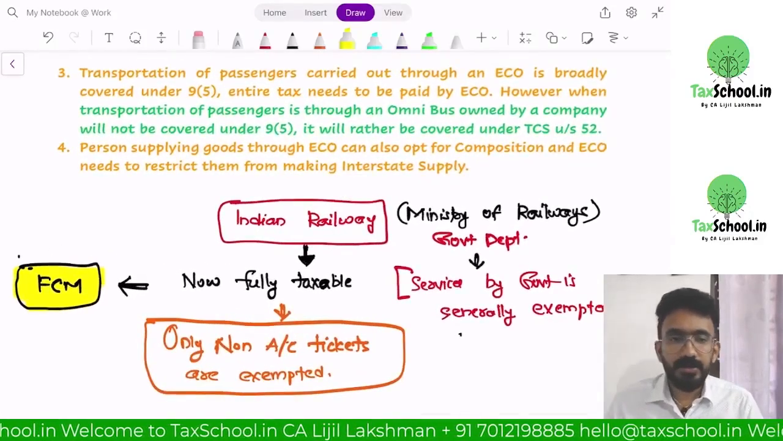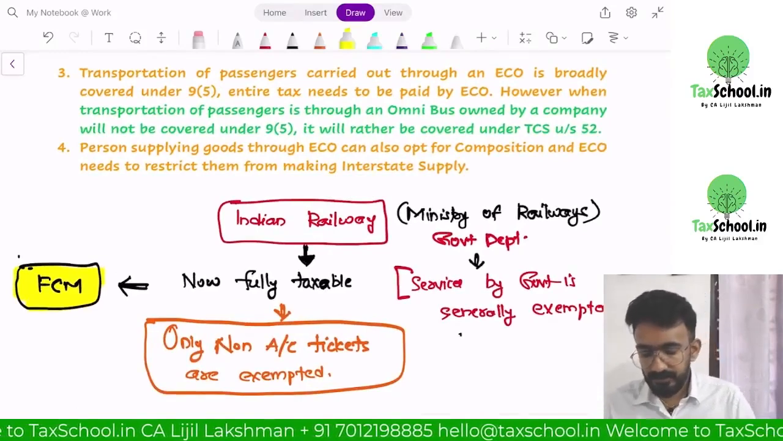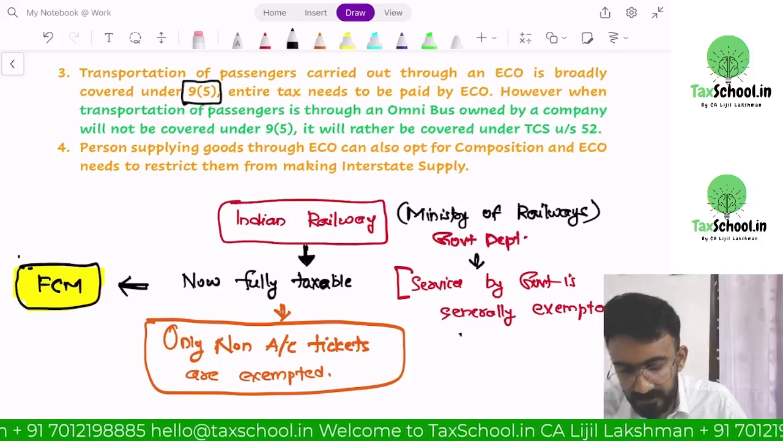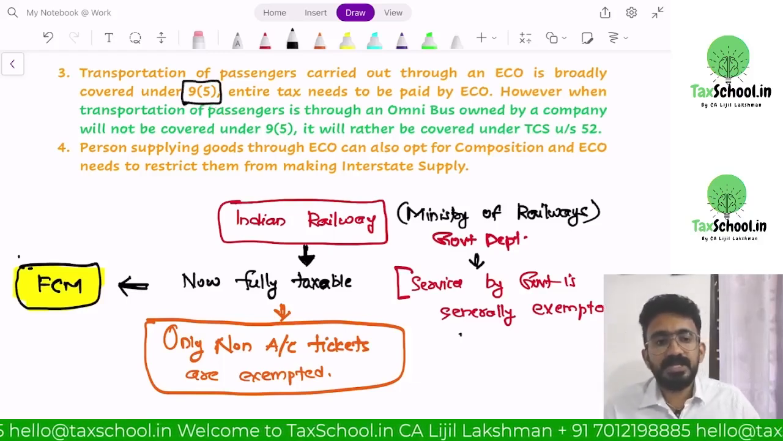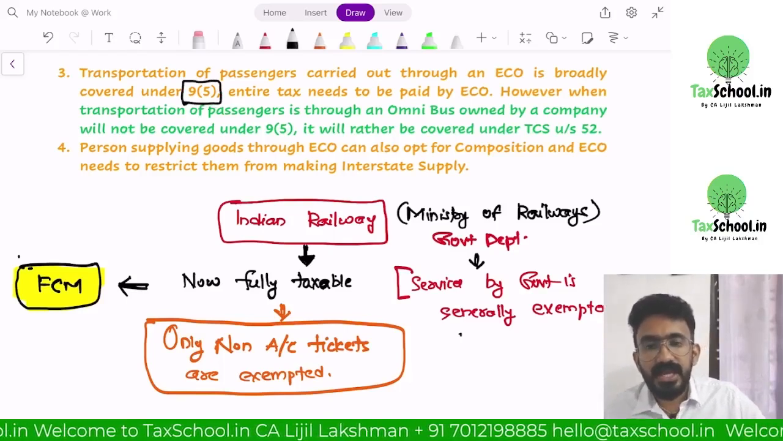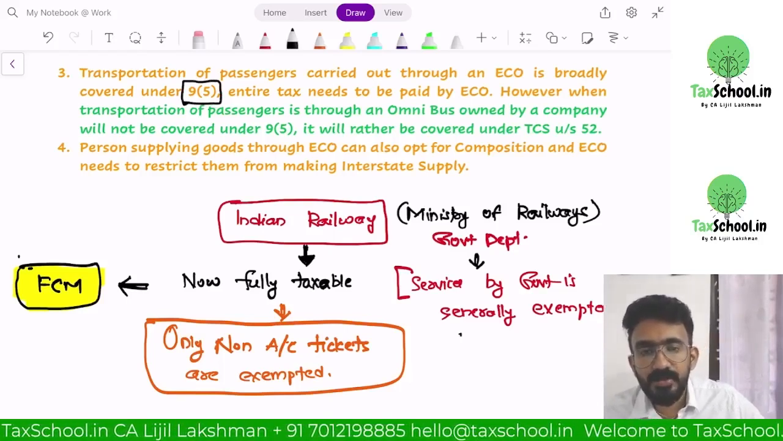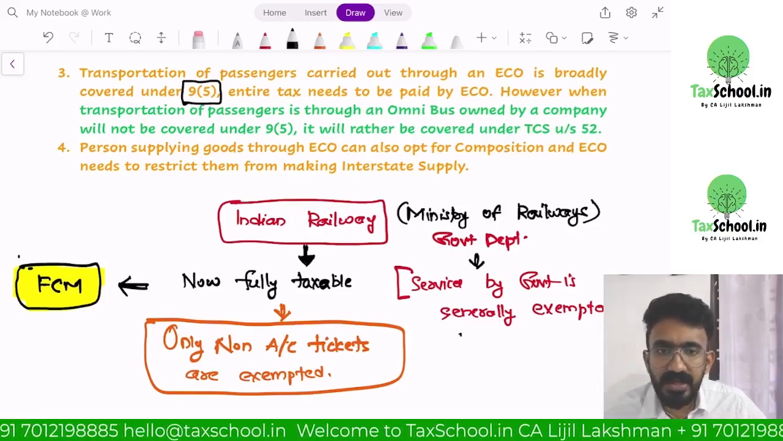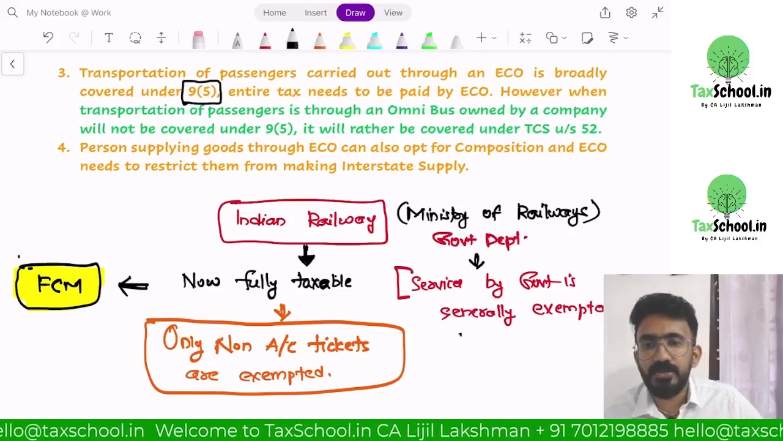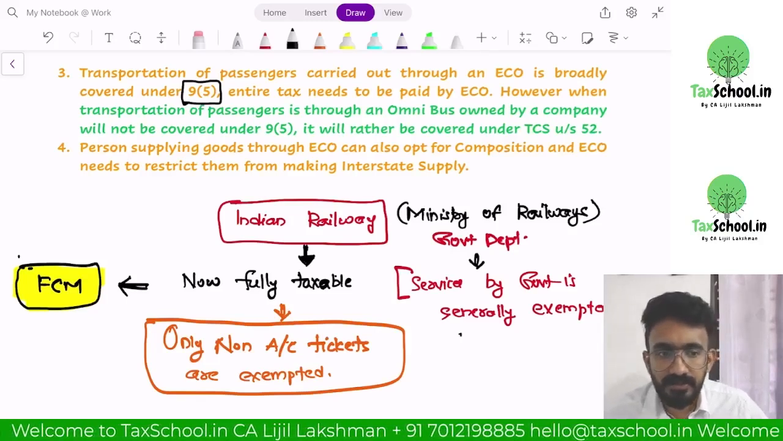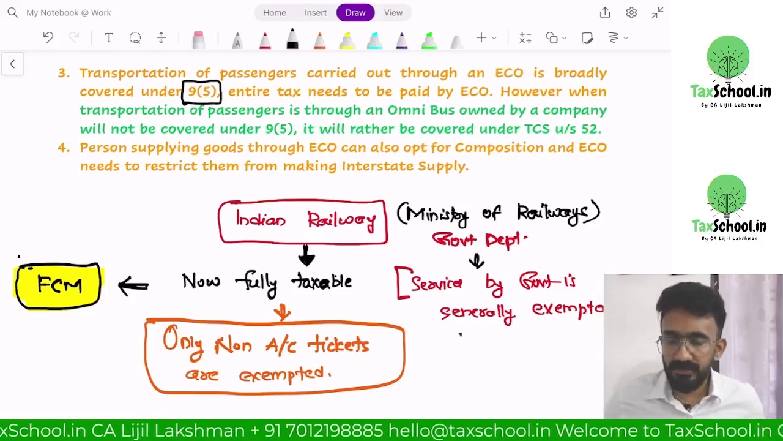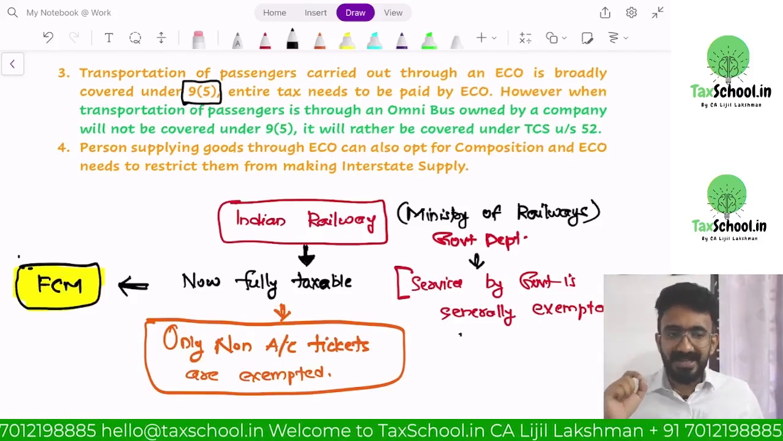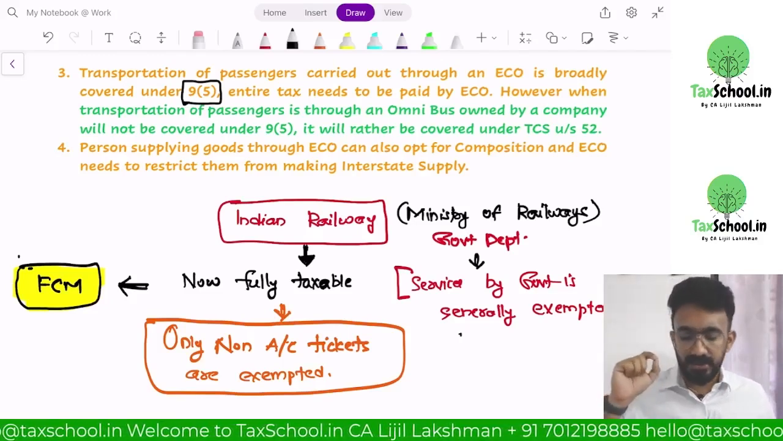Look at point number 3 on amendment. It talks about 9 subsection 5. What is 9 subsection 5? 9 subsection 5 says cases where e-commerce operator has to pay entire taxes, right? How many services are notified under 9.5 for e-commerce operator to pay full taxes? There are 4 services which are notified, wherein they said e-commerce operator, it is you who has to pay the entire taxes when the services are provided through you.